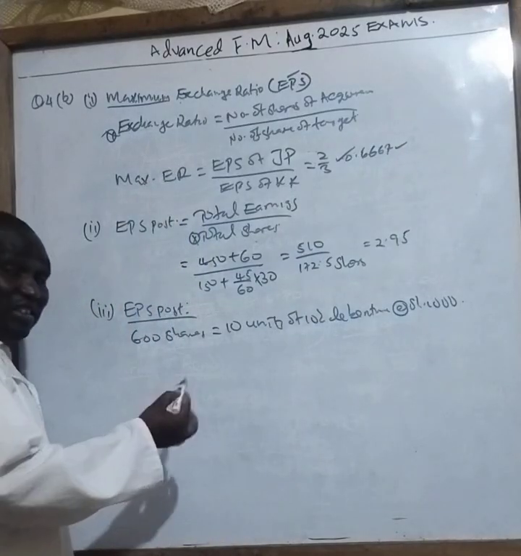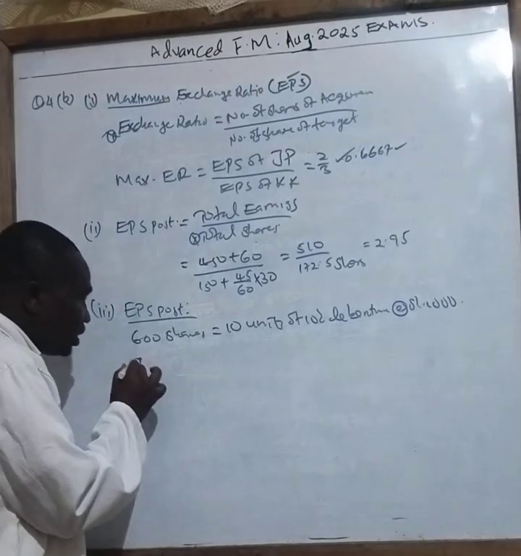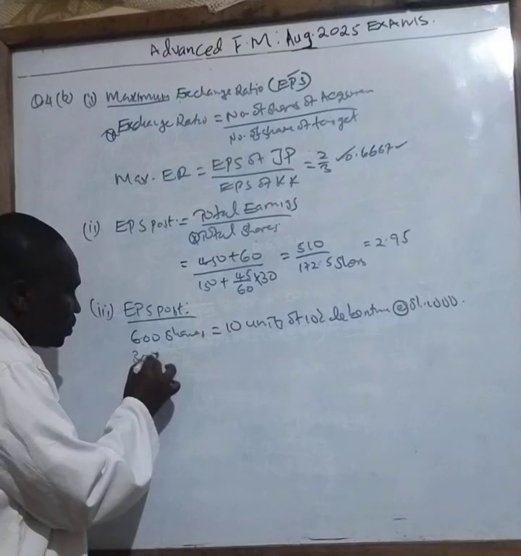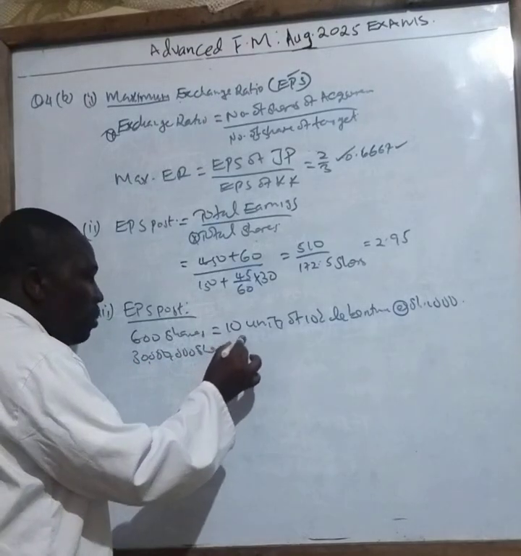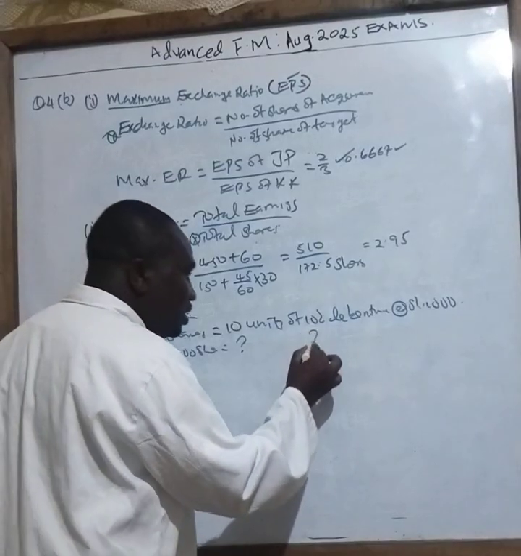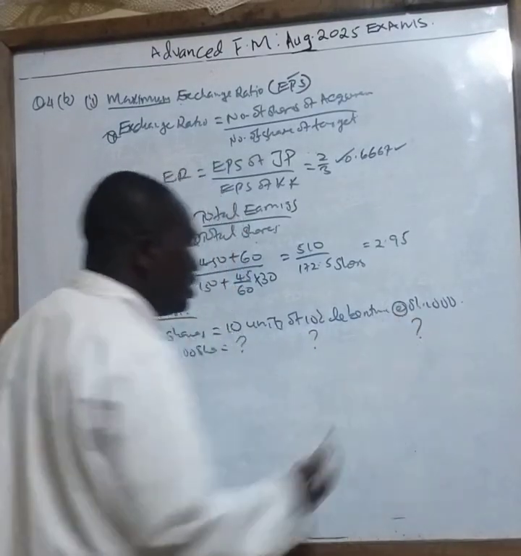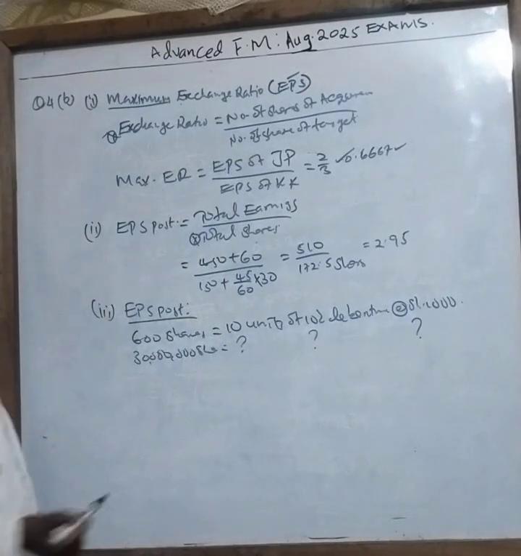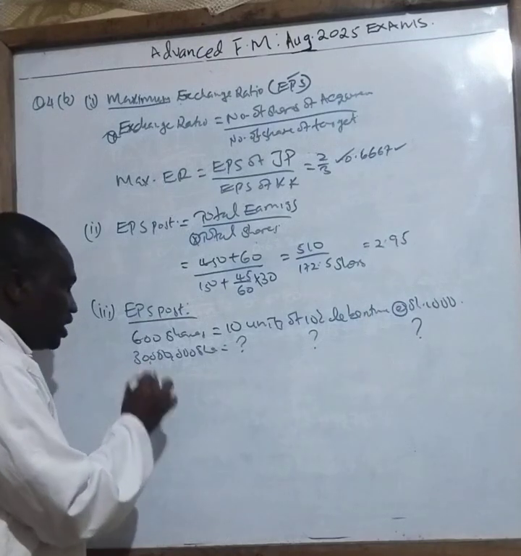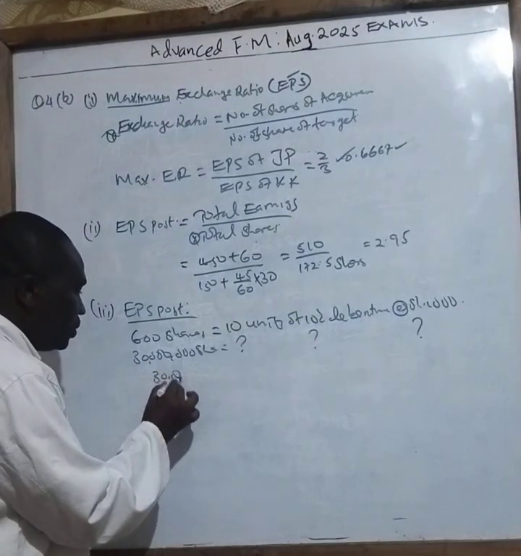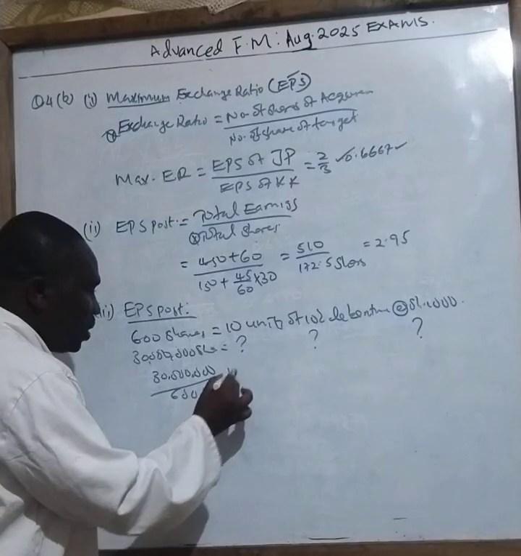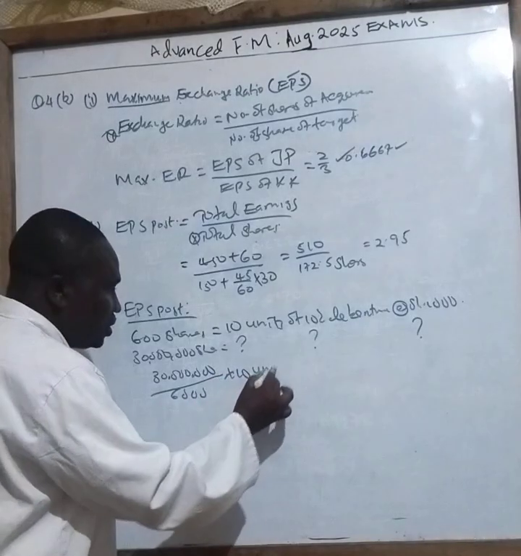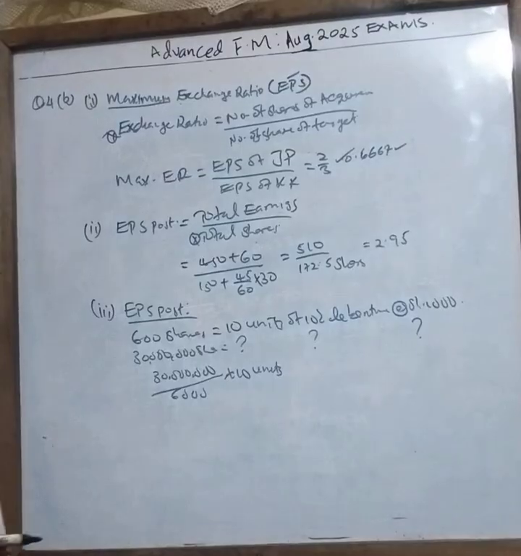You can see the way they are saying. So therefore, that is JP. Then what about 30 million shares, how many units will that be? What is the interest? And what is the value? Therefore, the number of units will be 30 million divided by 600 times 10 units.